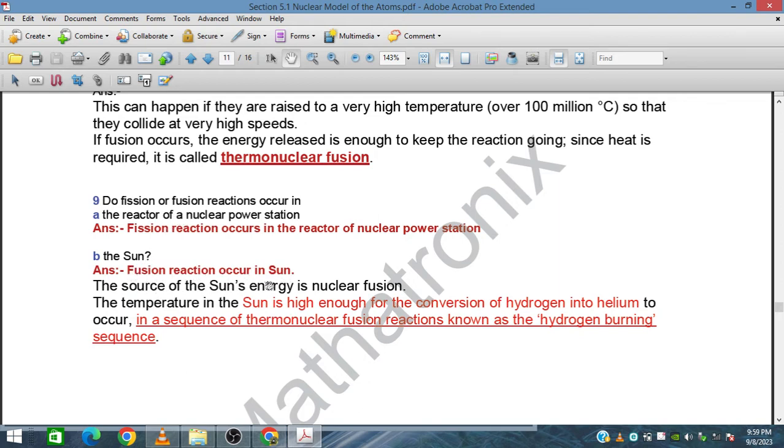The source of the sun's energy is nuclear fusion. The temperature in the sun is high enough for the conversion of hydrogen into helium to occur in a sequence of thermonuclear fusion reactions known as the hydrogen burning sequence. This sequence occurs in the sun, where nuclear fusion occurs spontaneously.